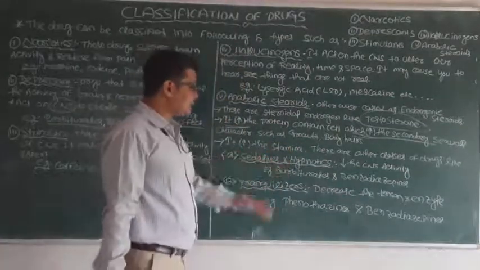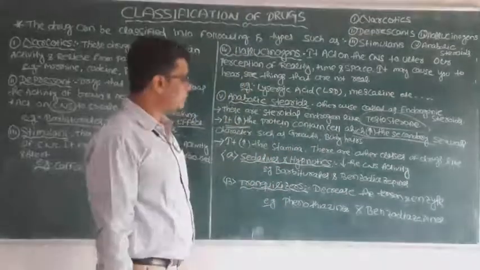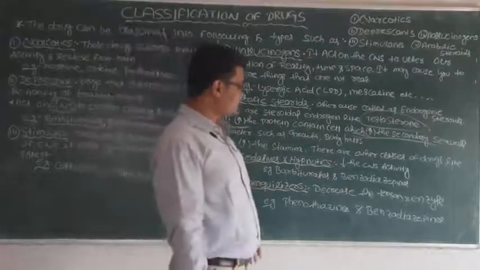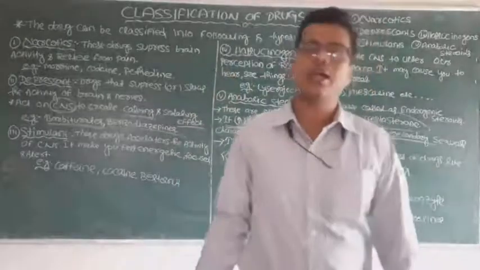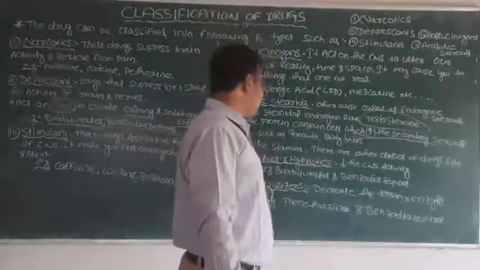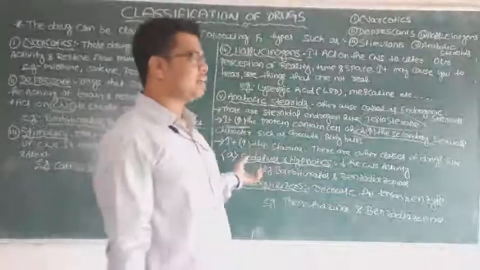It can decrease tension and anxiety, with examples like phenothiazines and benzodiazepines. So these are the different types of drugs. If we go for them, these are categorized under the tranquilizer drugs.